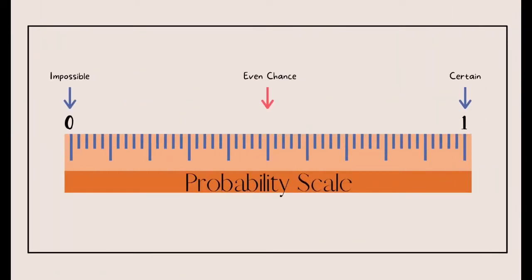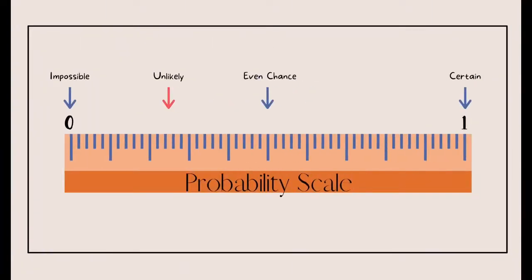An even chance of something happening is when it is 50-50. So in the middle we've got an even chance, or we could say there is a 50-50 chance of something happening. Okay, so we could say, what is the probability that it is going to rain tomorrow?